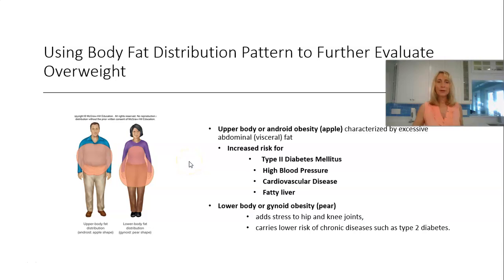And this is a much greater risk to your health because that increase in visceral fat in this area puts you at a greater risk for things like type 2 diabetes, heart disease, high blood pressure, and fatty liver, right? If you're overweight and you carry your fat mostly in your hips and thighs, but you have a normal size waist and upper body, this is referred to as lower body obesity or gynoid obesity. So it's not as much risk to your health in terms of these diseases, but it does put added stress on your hips and knee joints.